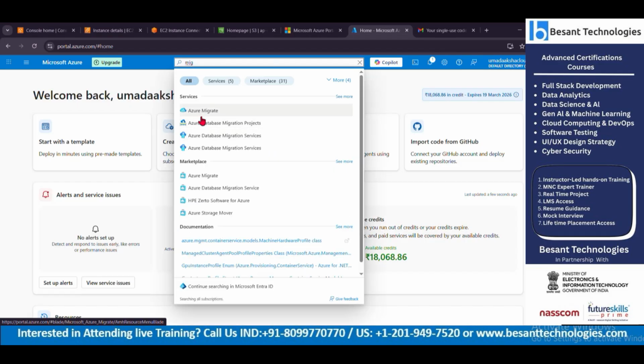See, Azure Migrate, Azure Database Migration Services, and so on. If you could see this, yes.